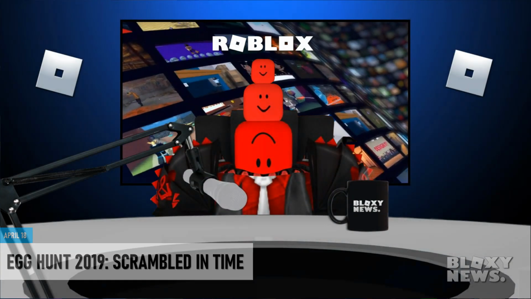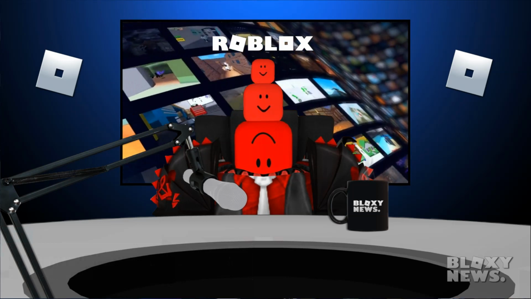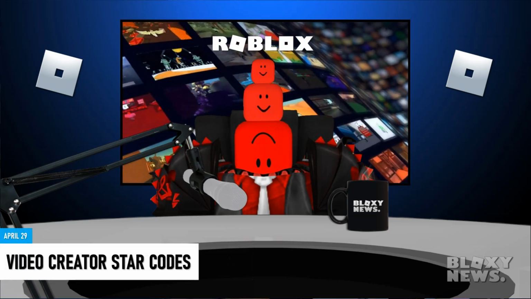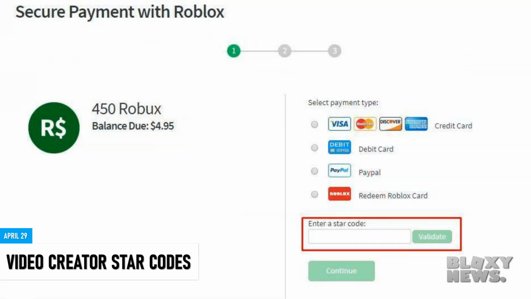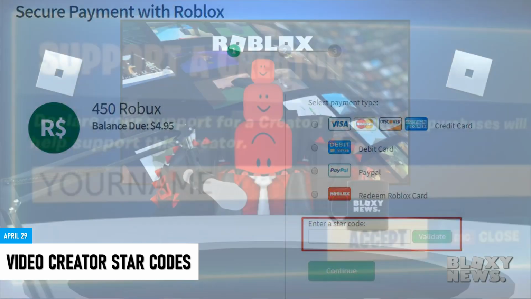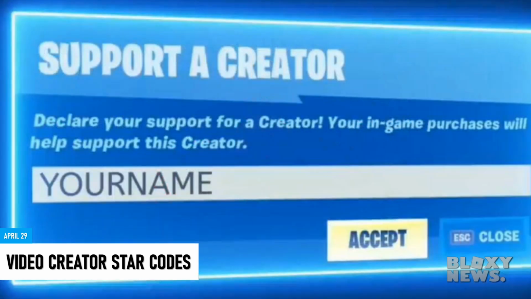Near the end of the month, on April 29th, Roblox released a feature that greatly benefited Roblox Video Star members, and this was the ability for you as the user to enter a YouTuber star code when purchasing Robux or Premium, which would give them a percentage of the earnings, similar to a Fortnite supported creator program, if any of you know what that is.